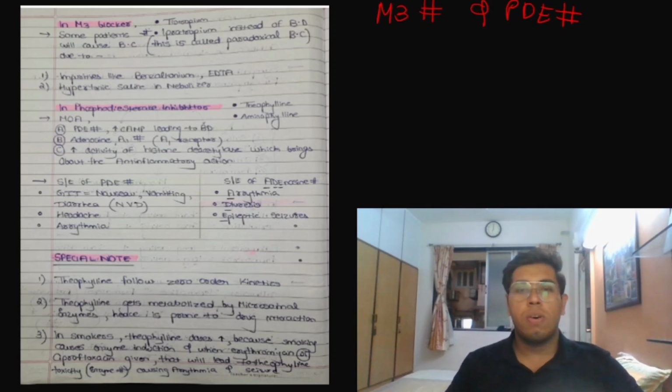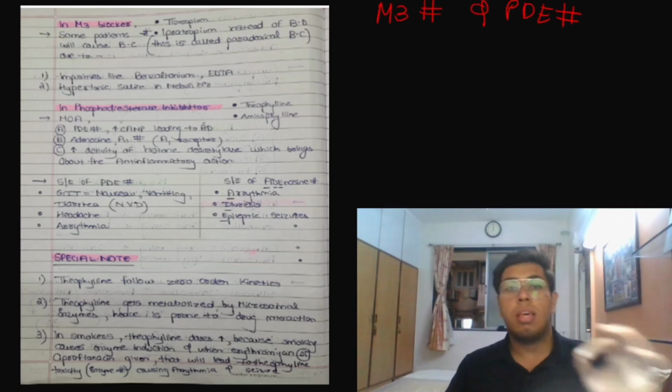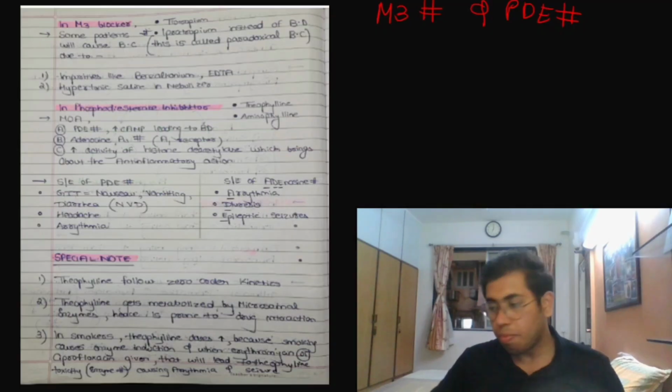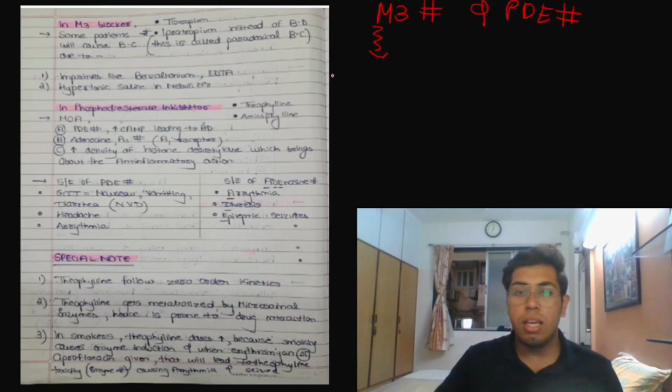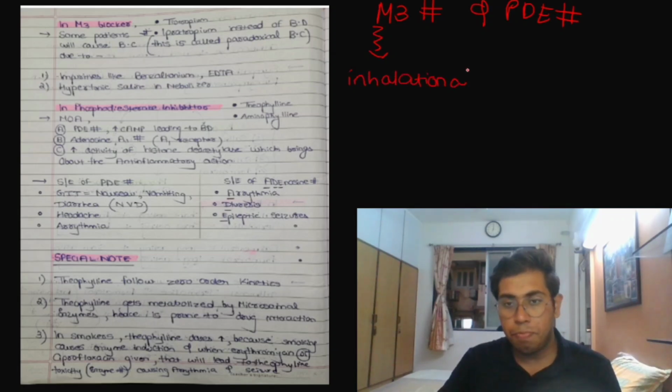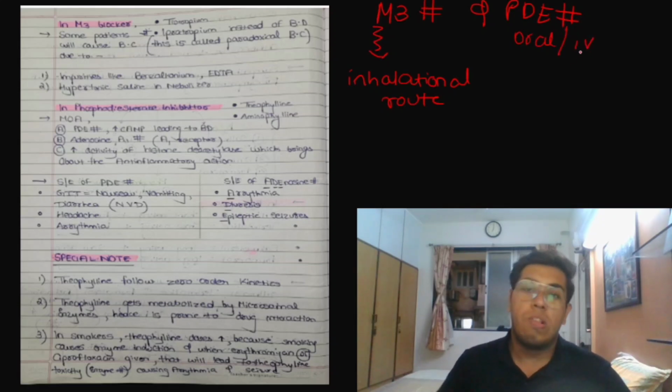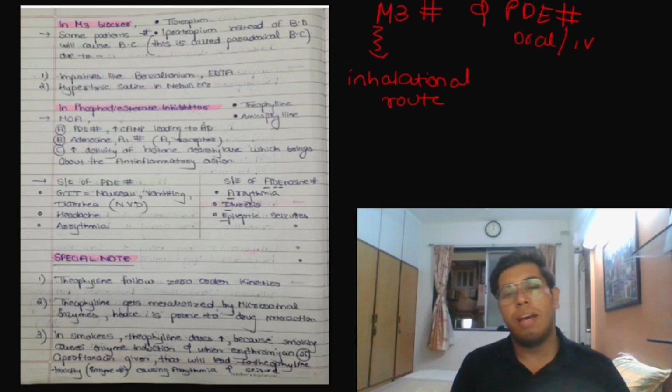And what were the M3 blockers we studied in the last section? That was ipratropium bromide and tiotropium bromide. Remember, we gave these. How do we administer this drug? By inhalational route. And then I had asked a question: do you think any bronchodilator can be given other than the inhalational route? Your answer should be yes. You can give by oral or IV route. That is your phosphodiesterase inhibitors. Phosphodiesterase inhibitors are bronchodilators, and they are the ones that can be given by oral or IV route.